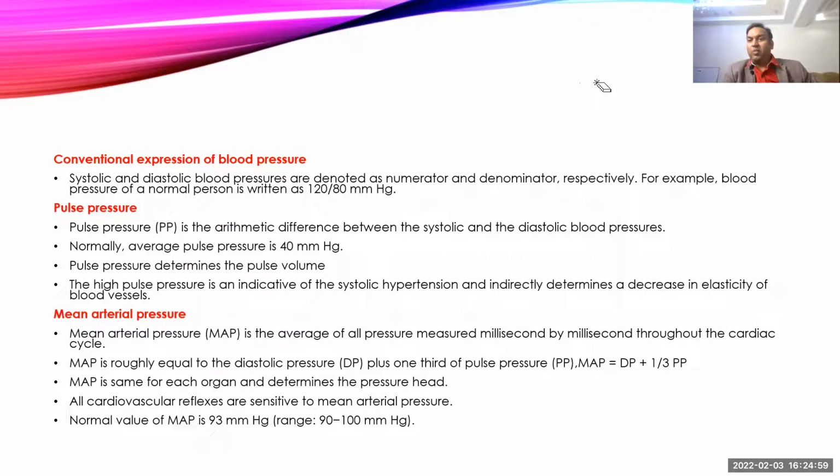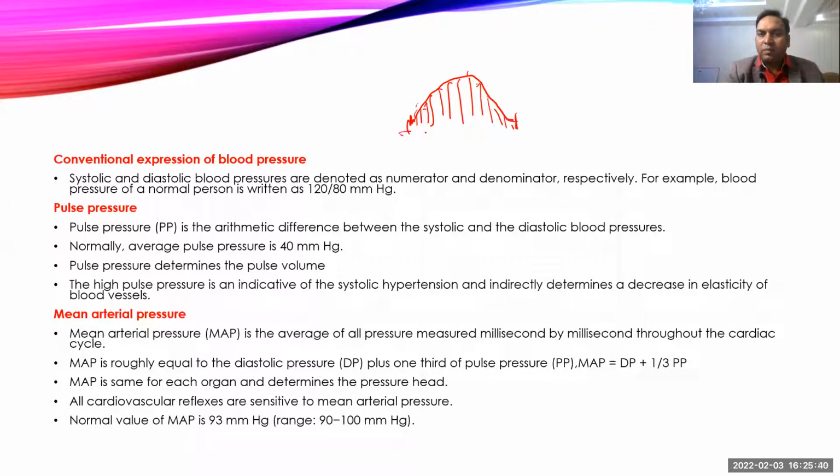And why is mean arterial pressure so important in physiology? Because all our regulatory mechanisms, all our reflexes and all our feedback control mechanisms respond to mean arterial pressure. They don't respond to systolic or diastolic, they respond to mean arterial pressure. So this is one cardiac cycle, where there is an increase and then a decrease. This cycle starts with one diastole, and this starts with another diastole, and this is systole. Here we keep measuring the blood pressure throughout the cardiac cycle, millisecond to millisecond.